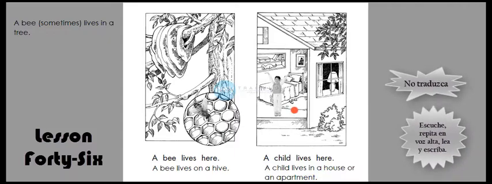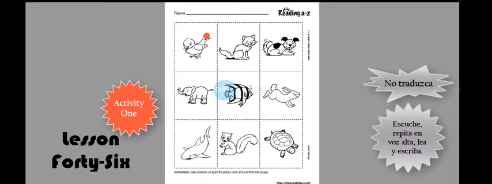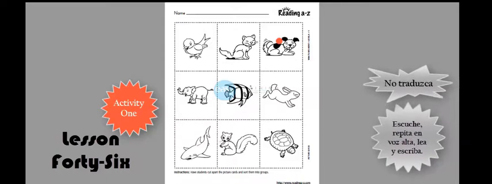Okay? Now let's move on to the activities. We are going to have 4 activities in this lesson, and this is activity number 1. This activity consists in sorting out the pictures, making groups, classifying these animals into groups.